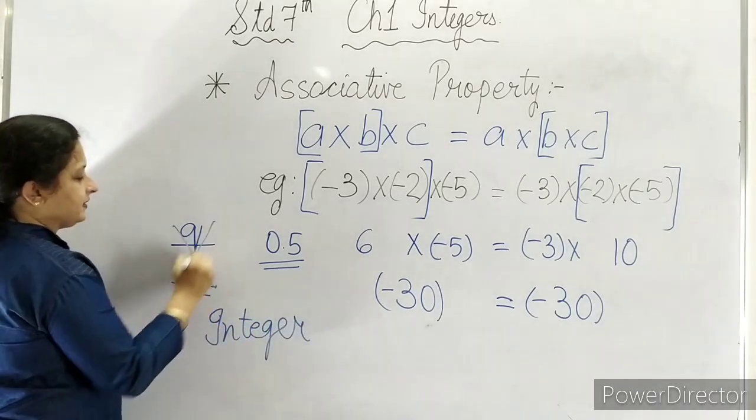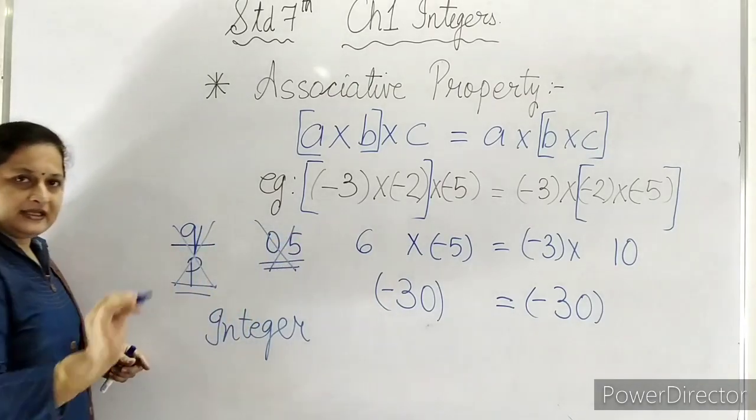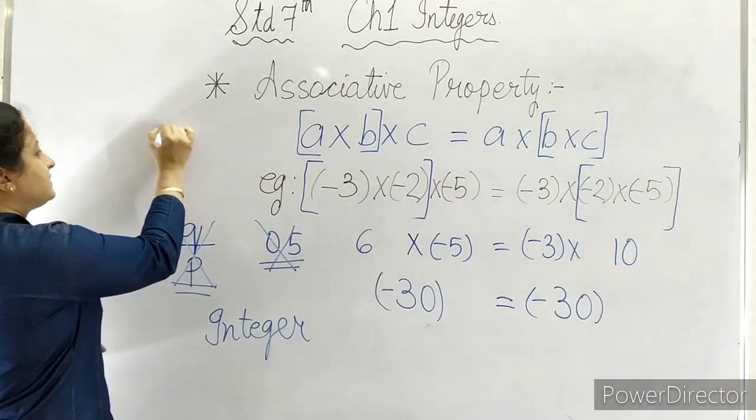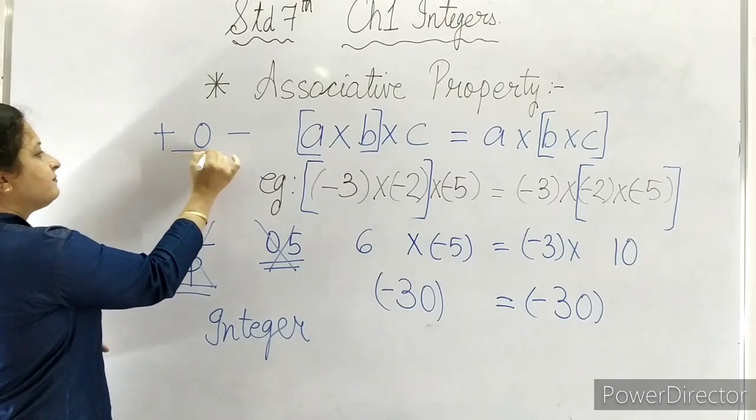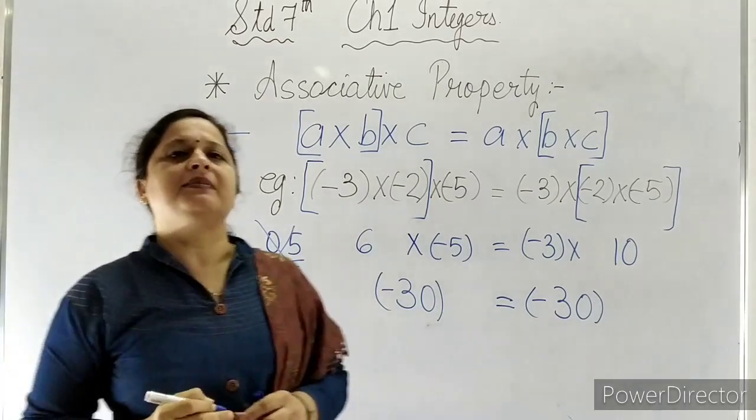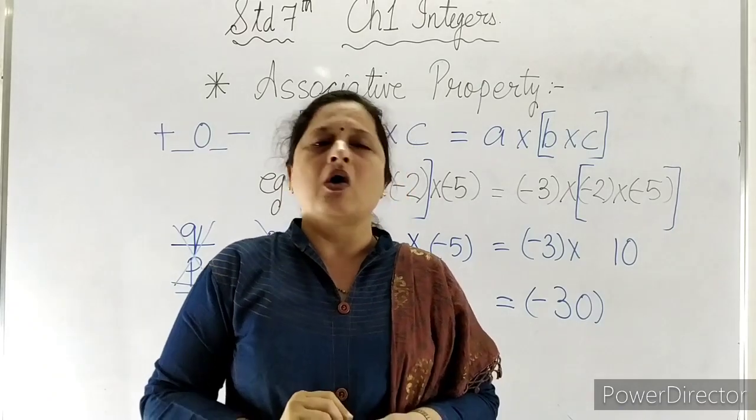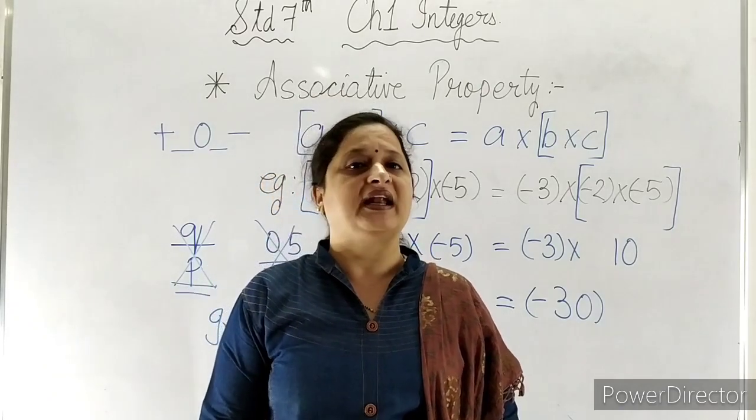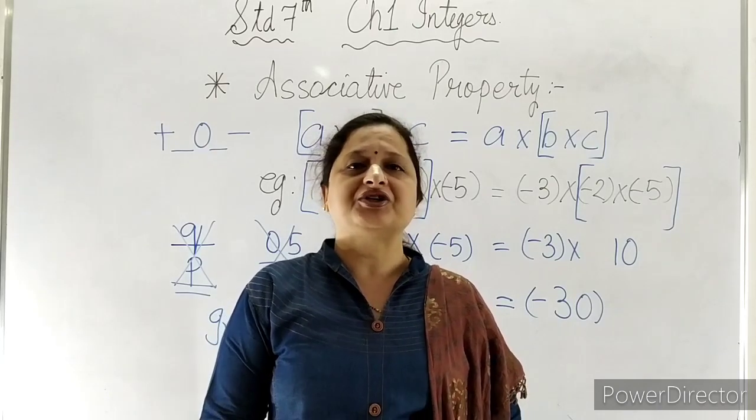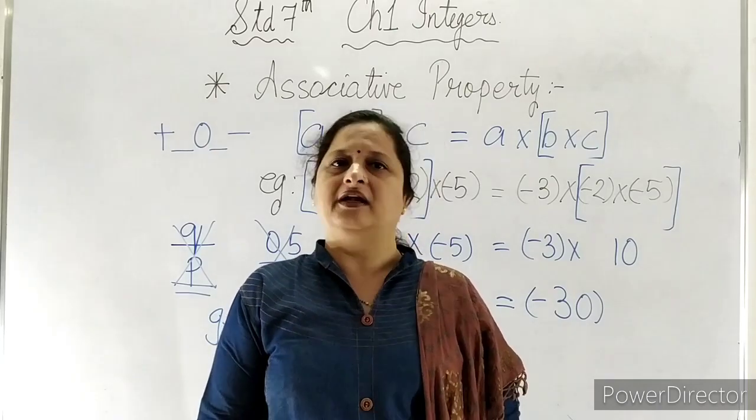They are not integers. Integers are only positive numbers, 0 and negative numbers. Now, the fractional numbers and decimal numbers that come between these positive and negative numbers, we can call them rational numbers. Rational numbers come in standard 8.